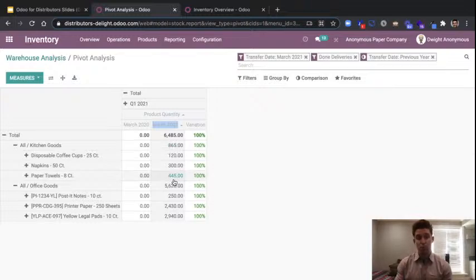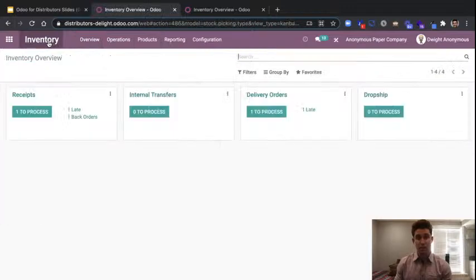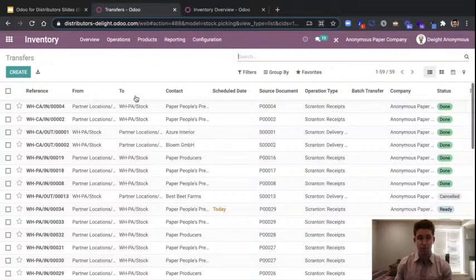So this is a really powerful report that was found within our reporting application itself. But again, like I said, you can do reporting anywhere pretty powerfully and dynamically in Odoo. So let's just hop back to our main inventory page here. And let's say that we just wanted to see all of our transfers. So this is just a list of all the transfers, all the stock pickings, movements coming in, movements going out in our warehouse. And we can build a report from here pretty quick and easy.